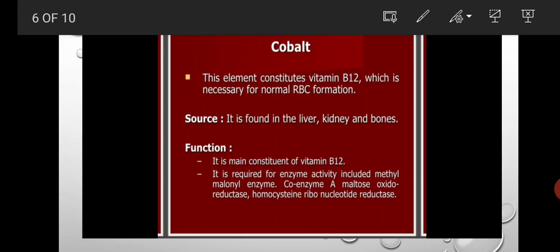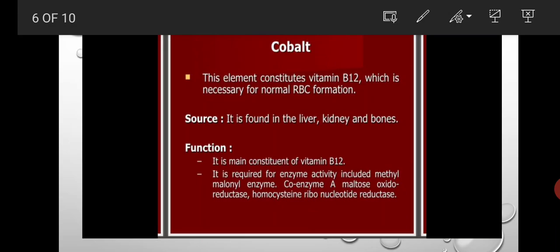Next is cobalt. This element constitutes vitamin B12, which is necessary for normal RBC formation. Cobalt is the central metal atom present in vitamin B12, that is, cyanocobalamin.